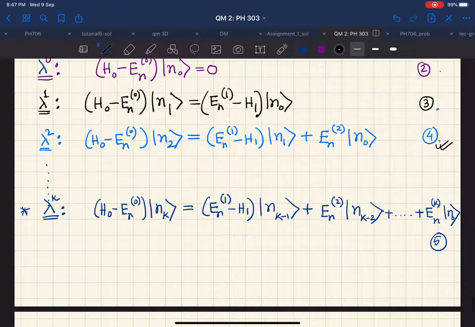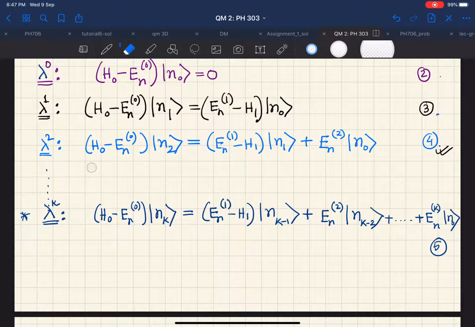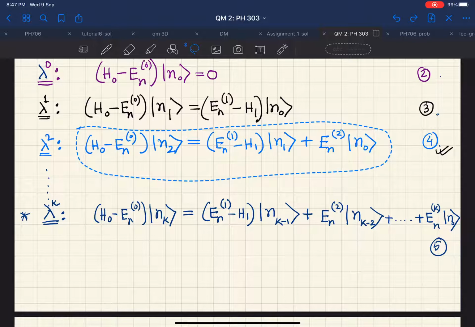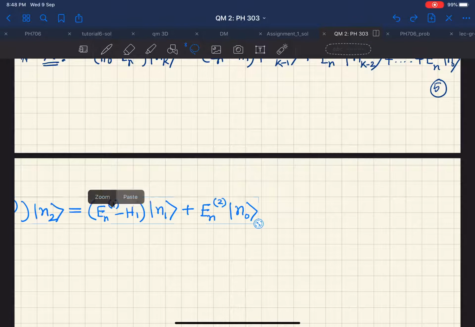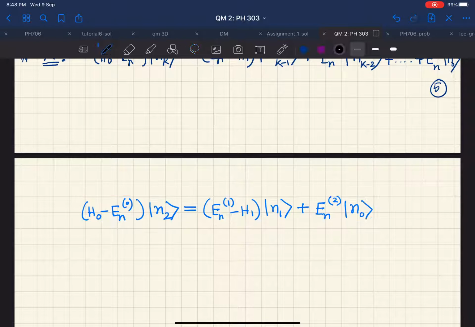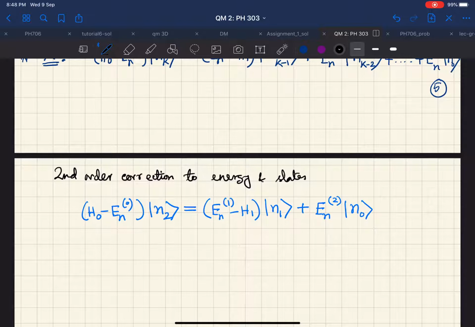this equation 4. So let us take this equation 4 and let us calculate using this equation 4. So we are trying to calculate the second order correction to energy and states or the wave functions, whatever. So this is what we are going to do now, and for that we are starting with this equation.